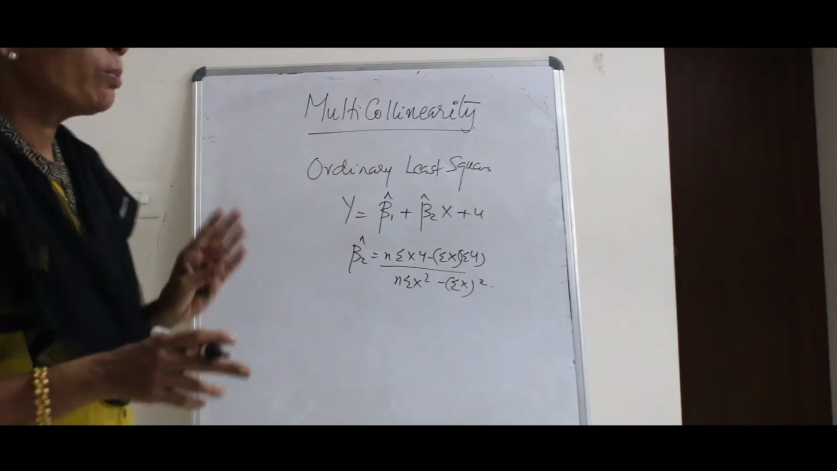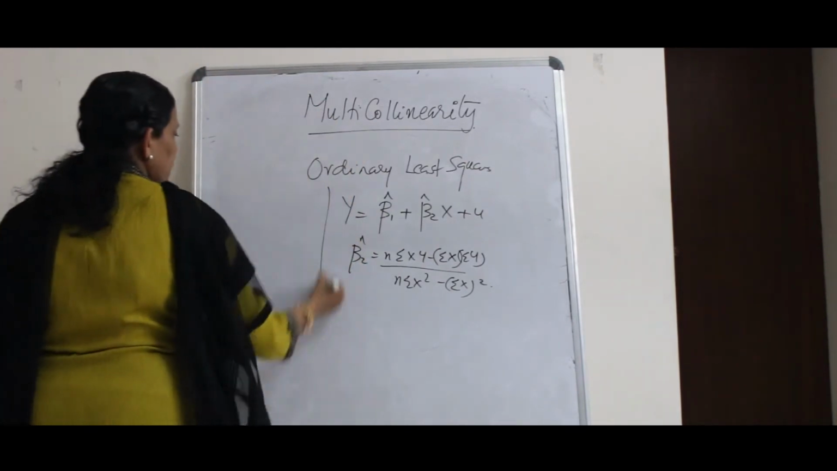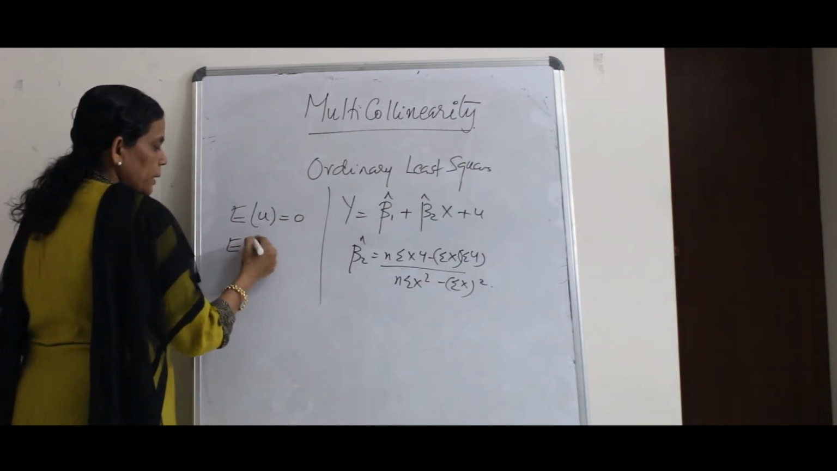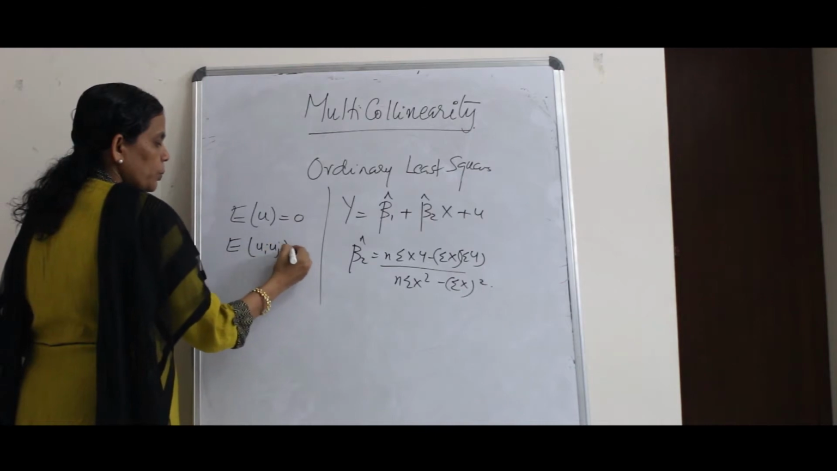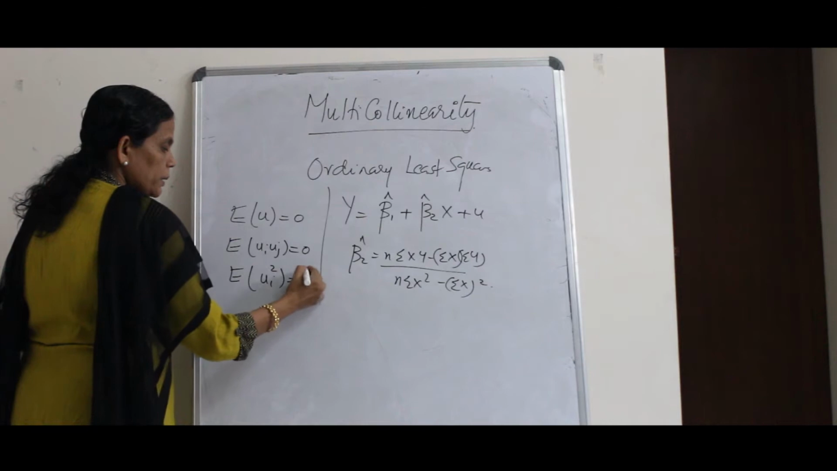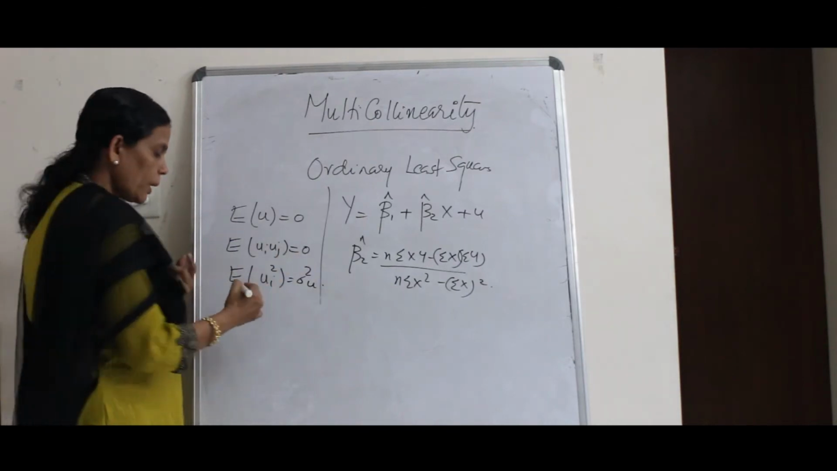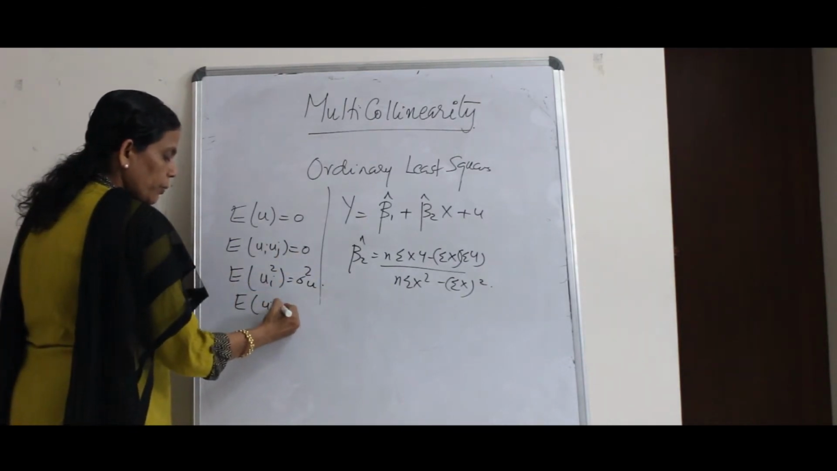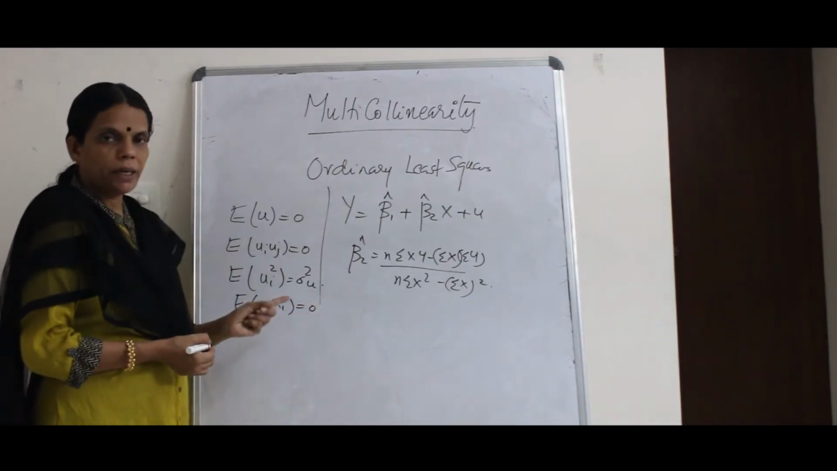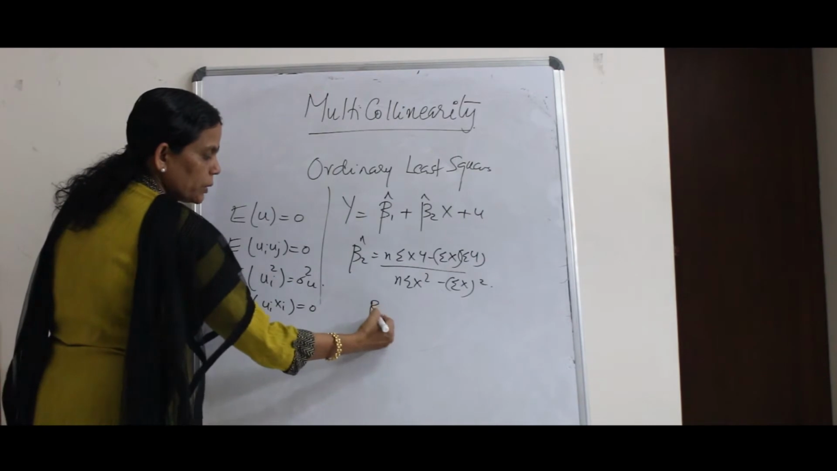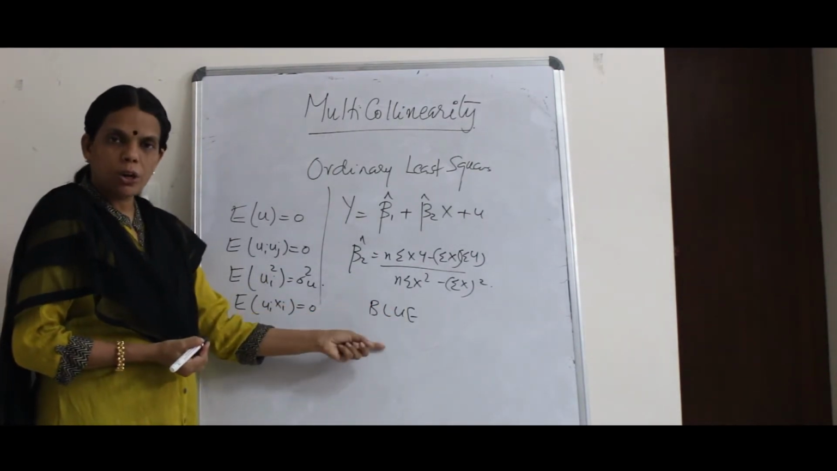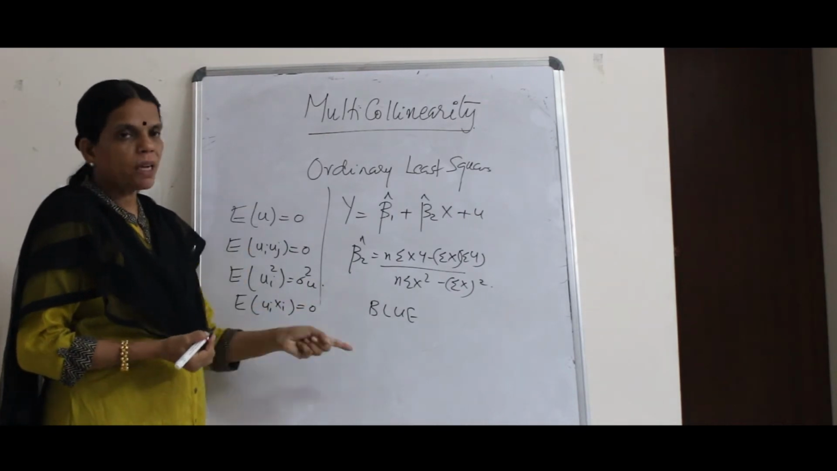And this Gauss-Markov theorem is based on some assumptions. One is expected value of u is 0. Second is expected value of ui uj is 0. Third is expected value of ui squared is sigma squared u. And fourth is expected value of ui xi is 0. Now when these assumptions are violated, some of the BLUE properties are lost.